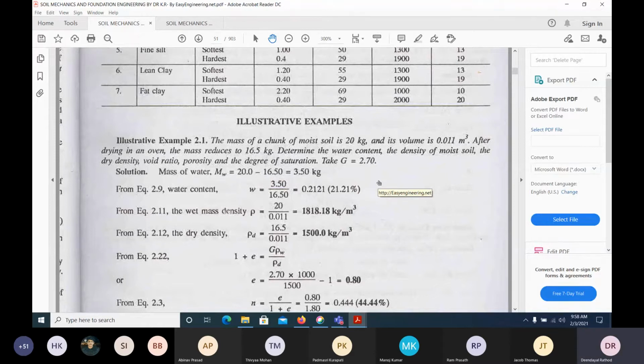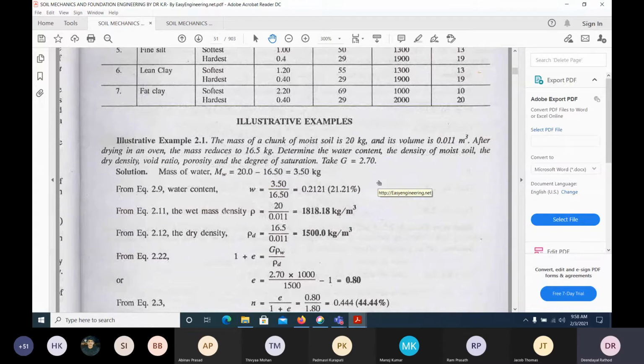The particular soil has 21.21% water content. Suppose you take soil from somewhere, just outside my quarters or the library. What you do is go to the civil department and put it in the oven. We have big ovens, 2-3 ovens we have purchased. Then note down the first initial weight, of the moist soil. Suppose it is 20 kg. That's what is given.